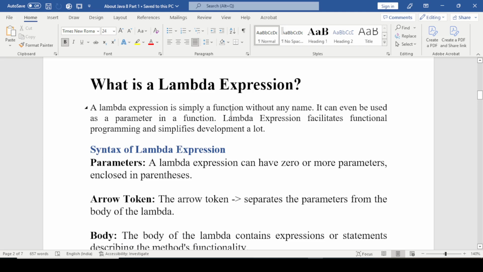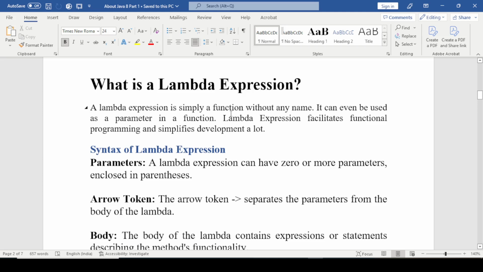In this tutorial, I am explaining the top interview questions and answers on Lambda expression, which is a new feature of Java 8. So let's continue. First question: what is a Lambda expression? A Lambda expression is simply a function without any name. It can even be used as a parameter in a function. Lambda expression facilitates functional programming and simplifies development a lot.